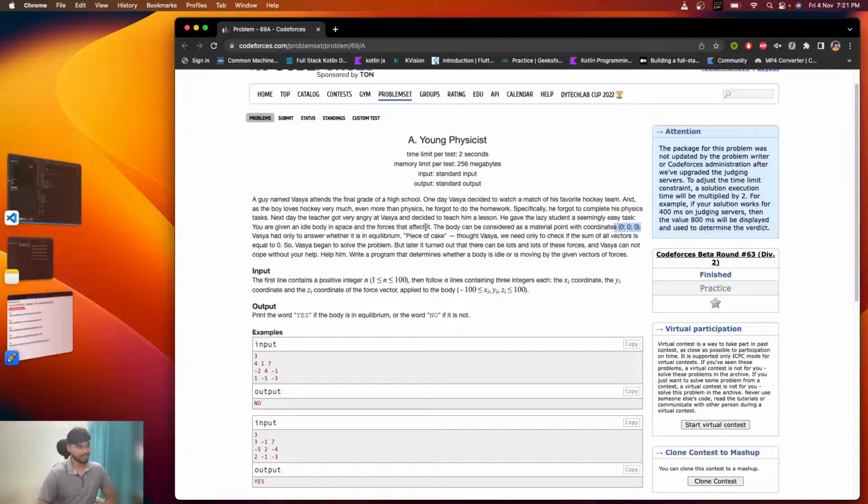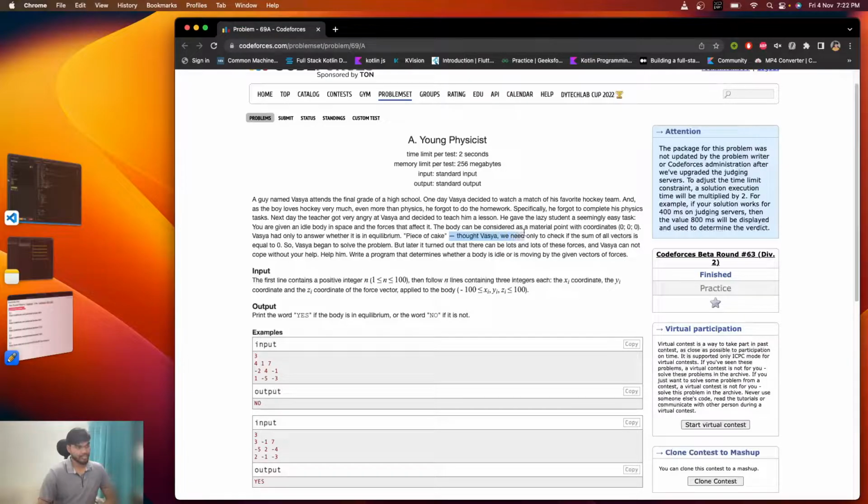So it's a 3D space, that's why three coordinates are given. Vasya has only to answer whether, due to those forces acting on it, the body is in an equilibrium state or not.